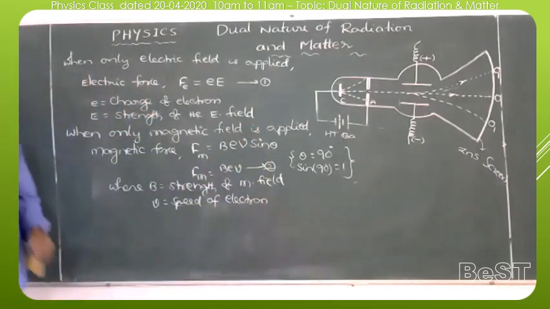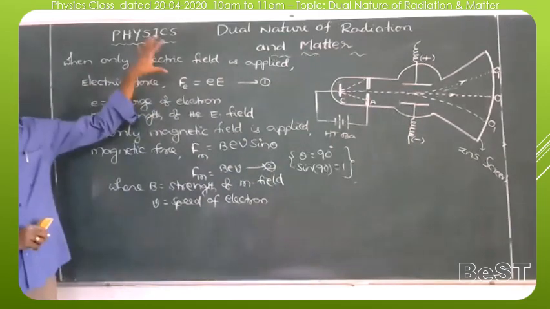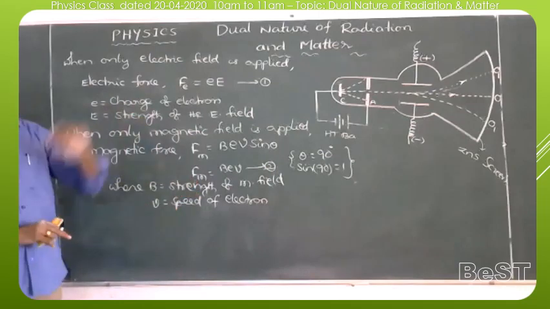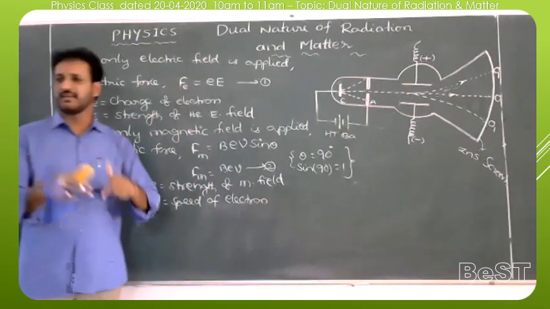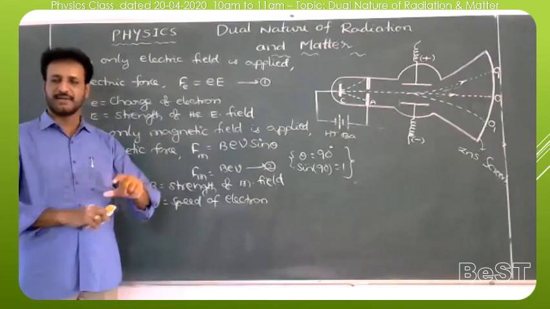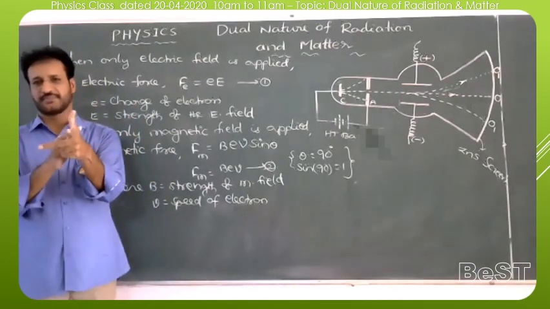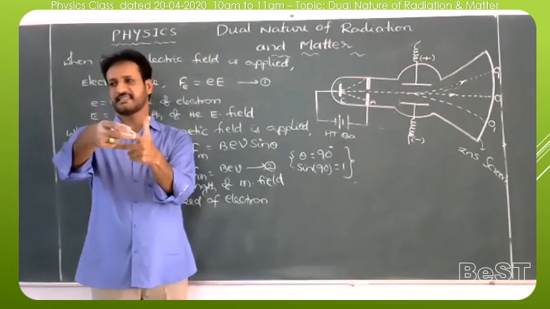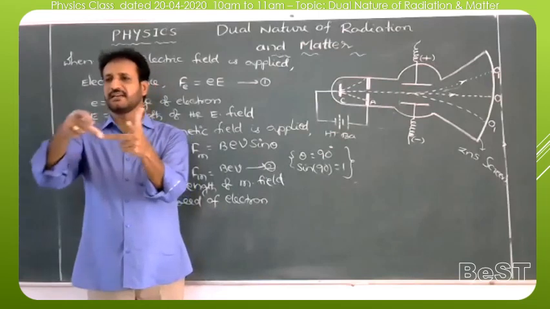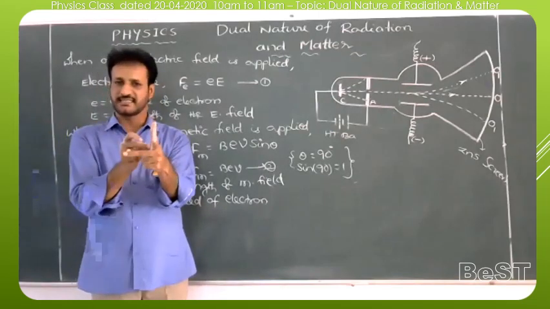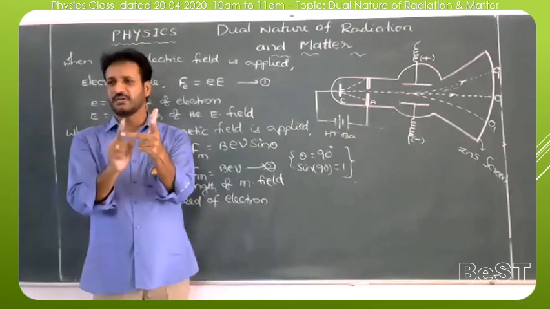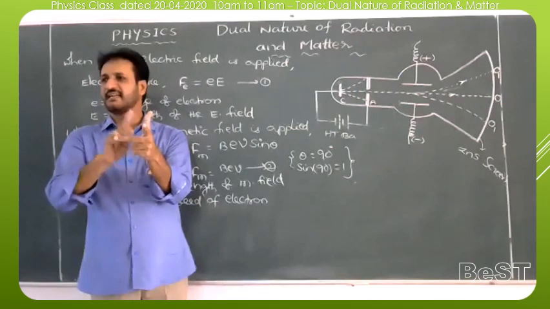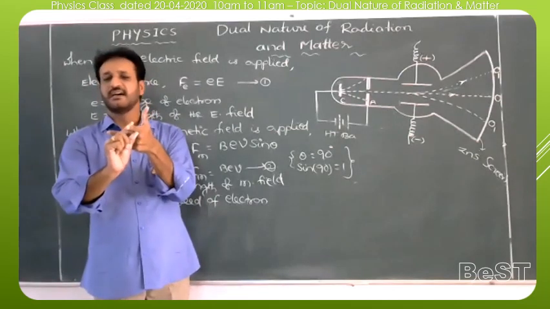Now, in the third case, check carefully. In the first case we applied only an electric field. In the second case we applied only a magnetic field. In the third case, we apply both fields at a time. The electric field and magnetic field are applied perpendicular to each other. For example, in this three-dimensional figure with x-axis, y-axis and z-axis, I am applying the electric field along the x-axis and the magnetic field along the y-axis. Both act perpendicular to each other and are adjusted slowly until both forces are exactly equal, and hence the electron moves along a straight path.